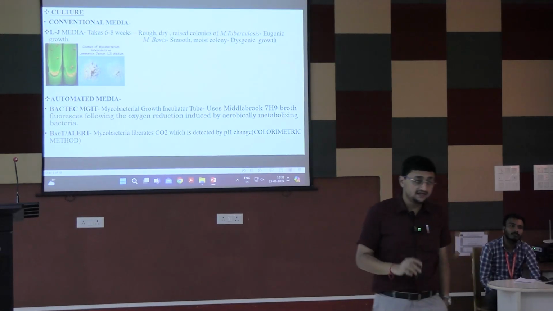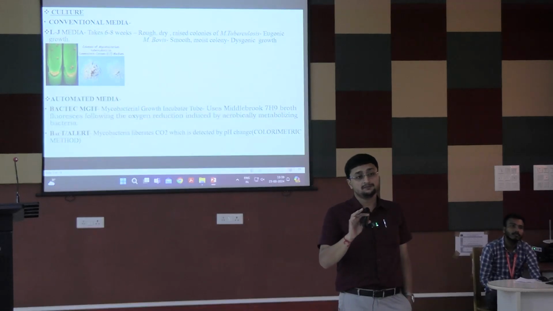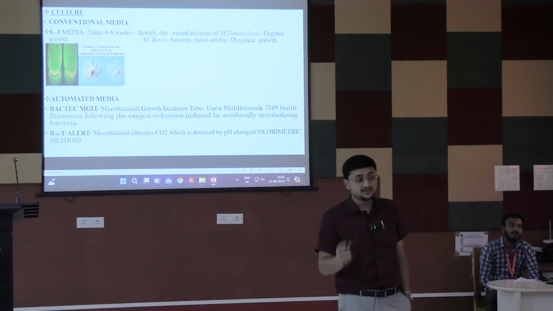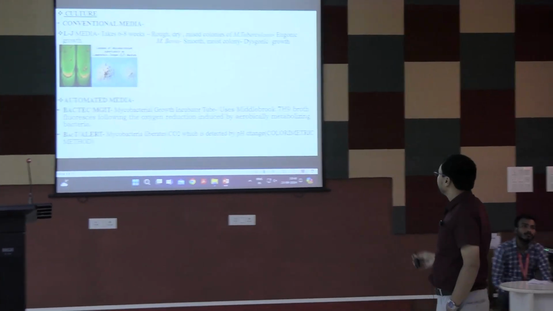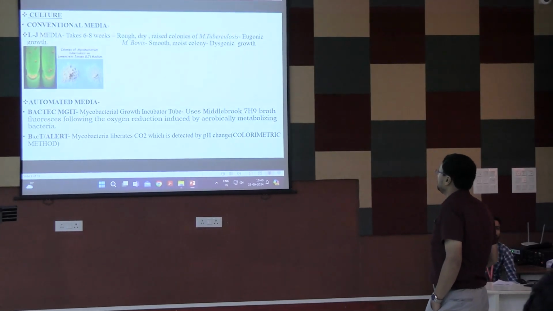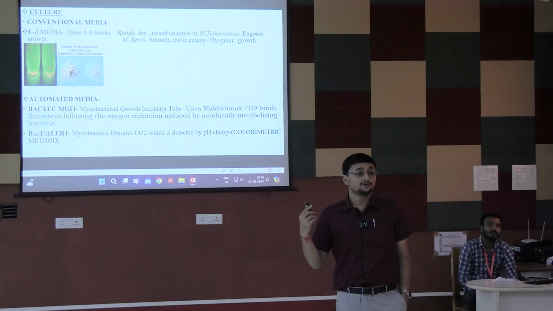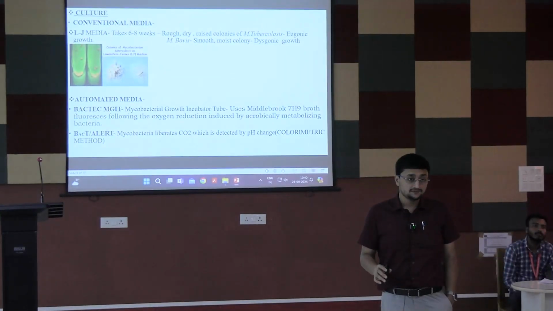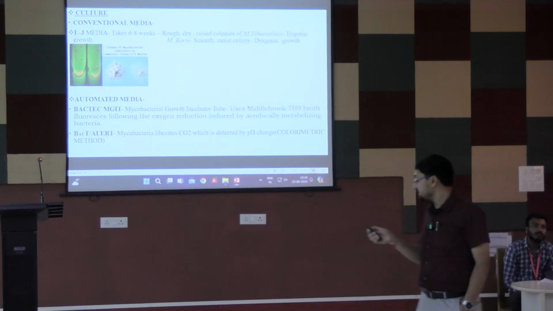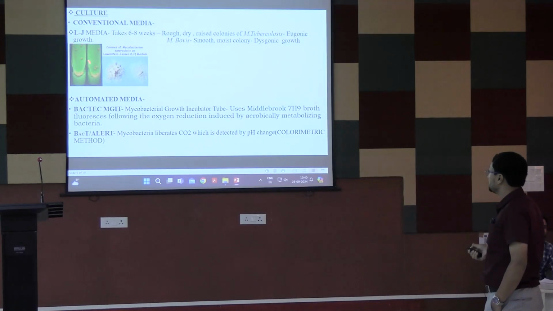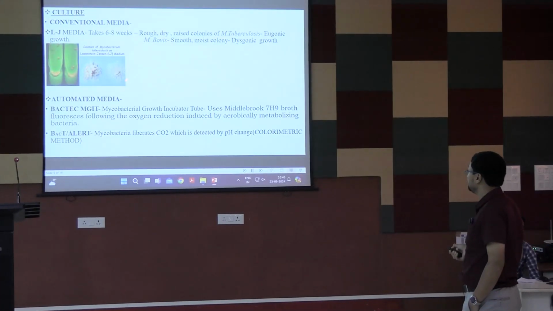The colony character of Mycobacterium tuberculosis is often a dry, rough and raised colony. This is called eugonic growth. And in case of non-tuberculous mycobacteria, the growth is dysgonic. This is a smooth colony. This is LJ media.